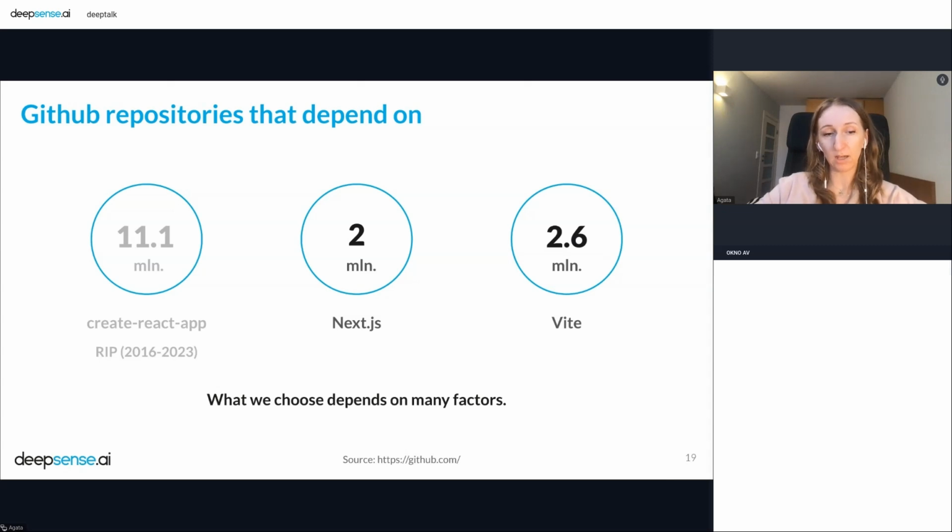And you can find a lot of pages that maybe recommend using Create React App, but you have to know that this is a good tool, but it has some limitations in project configuration and customization. We have some problems with performance there and more. And of course, you can use it, and it is very simple. But if you want to add some advanced configuration to your project, that will be very difficult or sometimes impossible. So we have Next.js and Vite, and of course what we choose depends on many factors.